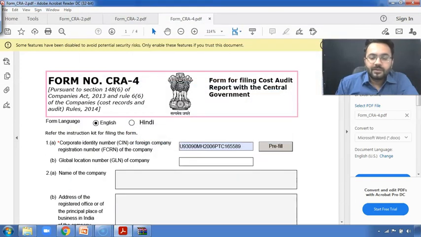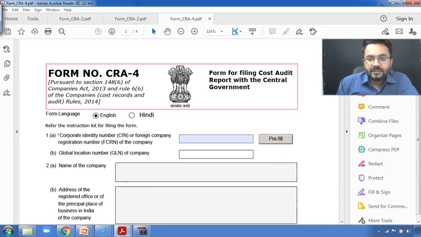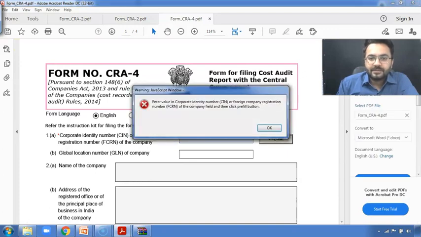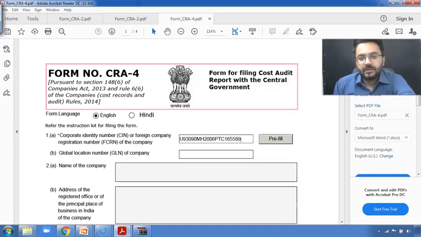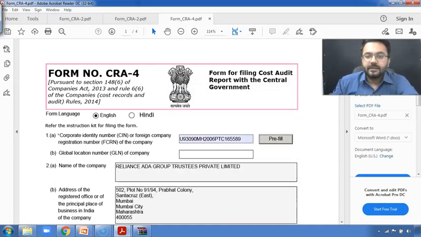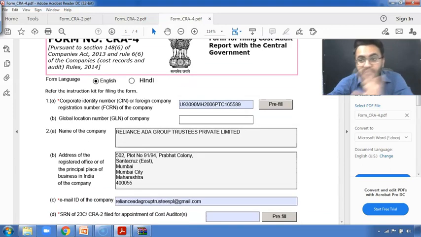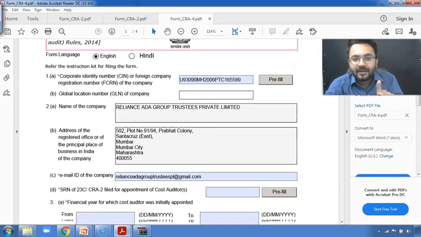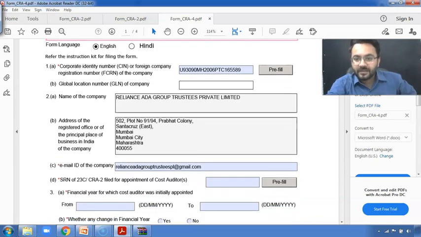You need to allow them a lot of times, right? So I'm going to press this prefill. Once I'm done with that, they're saying that this must not be working. See, I have just pressed this prefill. I've just taken a random SIN number. I do not have any kind of relations with this Reliance Adda Group trustees.